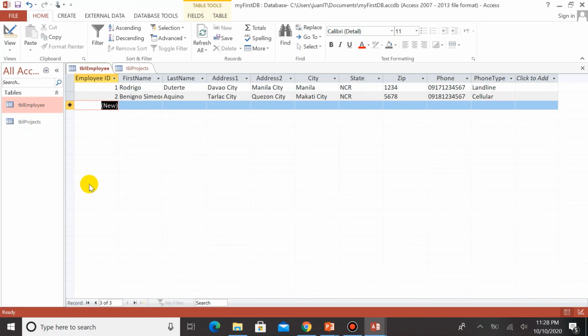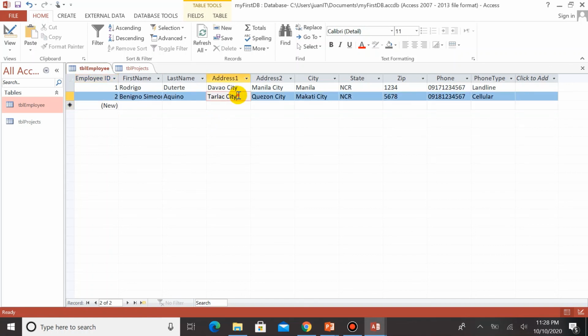Okay, so what if we deleted an entry? Say you want to delete this. You can also delete, because when you delete the Tarlac City, it will not delete the entire record. It will just delete Tarlac City. Okay, like that one. But if your intention is to delete the entire record, just click here, right?